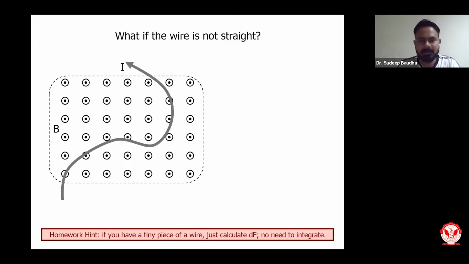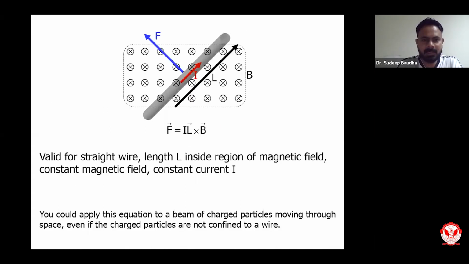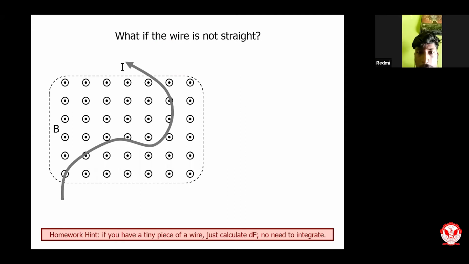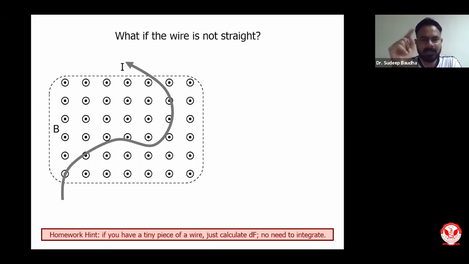Now suppose the wire is not straight. In the previous example, I said that the wire is straight, so we can directly calculate the force, as you know, that equals I L into B. But in case the wire is not straight, under such circumstances, we need to find out the force on a small element, and then we can integrate across the entire wire. So let us see how to do it.